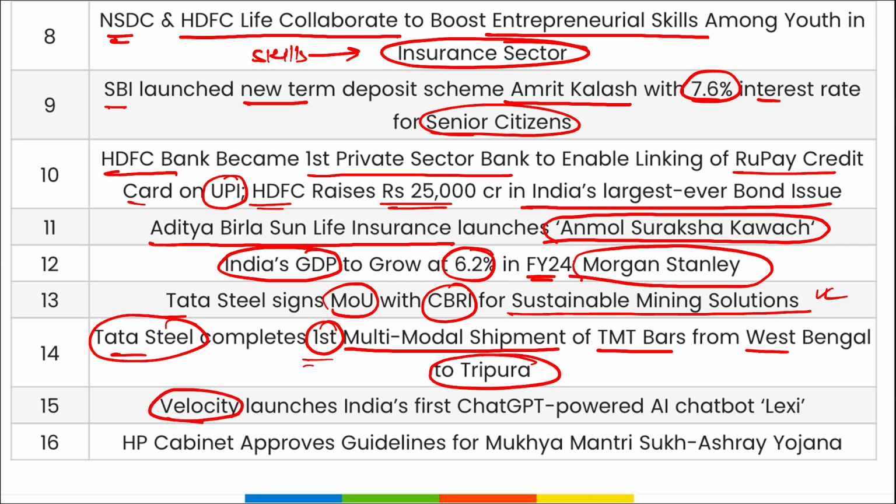Velocity has become the first company in India to launch a ChatGPT powered AI chatbot, that is Lexi. Then Himachal Pradesh cabinet has approved the guidelines for Mukhyamantri FCRA Yojana. So friends, these were your important current affairs for the day.